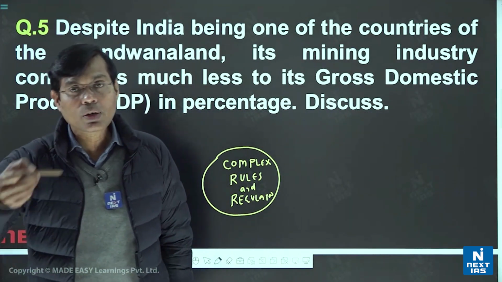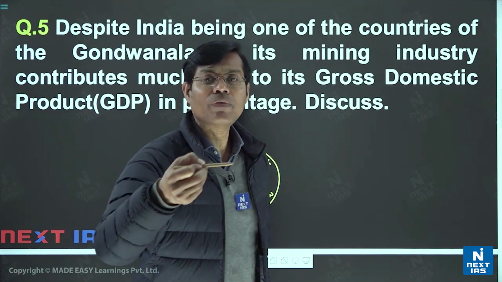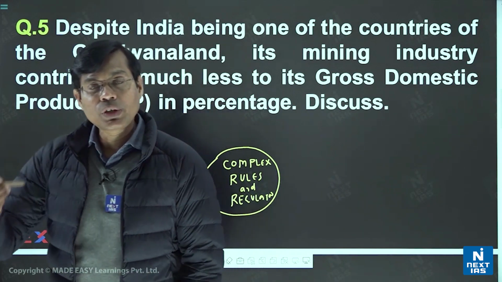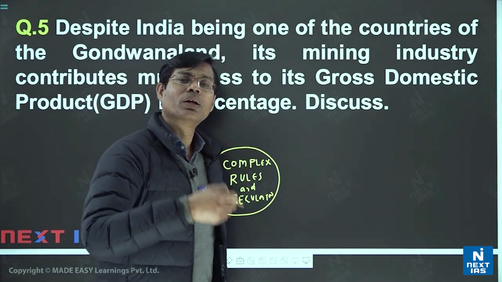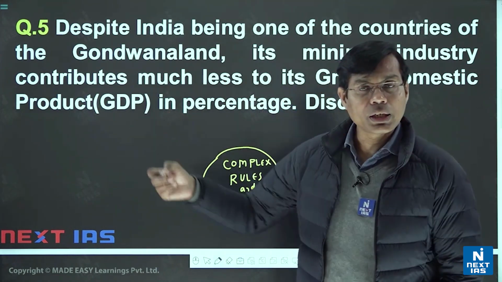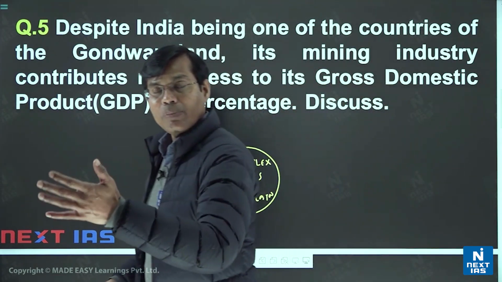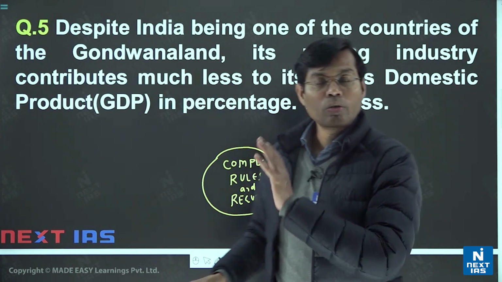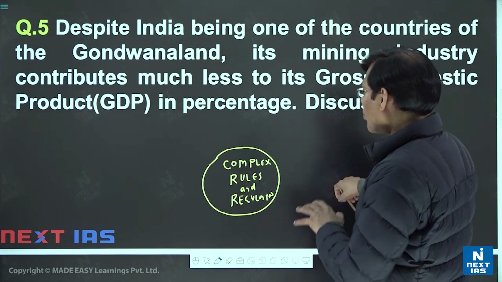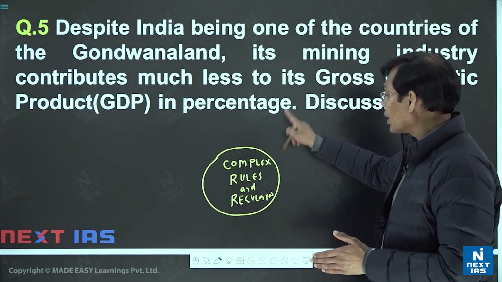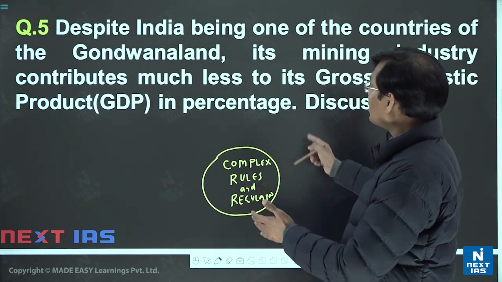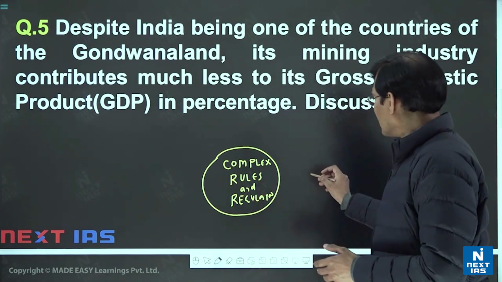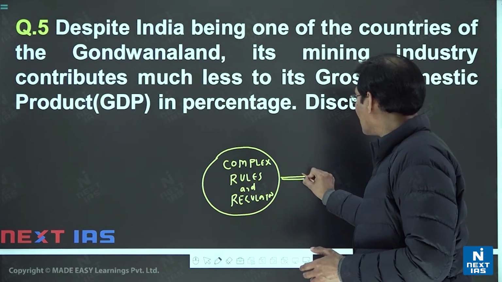Really, India has had complex rules and regulation, because we have made several amendments in recent time. Mines and Minerals Development Regulation Amendment 2015, 2016, 2020, 2021. The Mineral Policy was recently released in 2019. So many coal scams, and other allocations were also scrapped by the Supreme Court. So several complex rules and regulation we can say are responsible for keeping the mining sector not on expected lines, not having private investment, etc. So that kind of thing you may also mention in a flowchart.